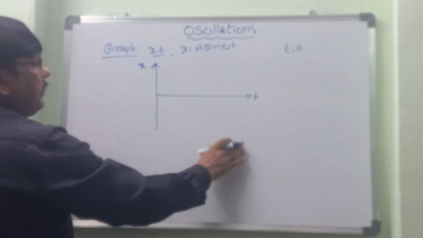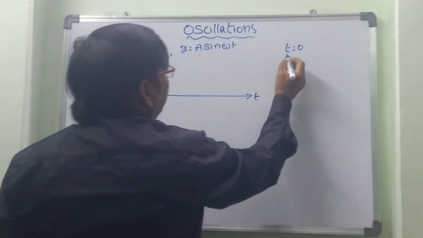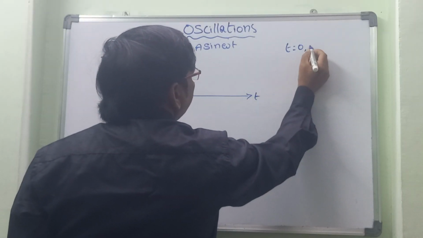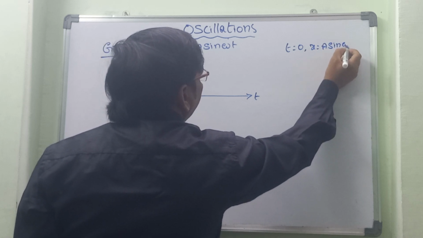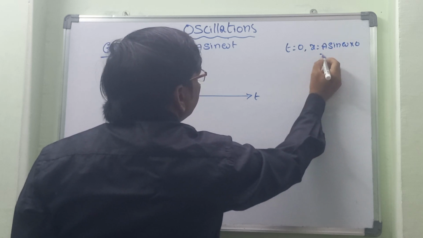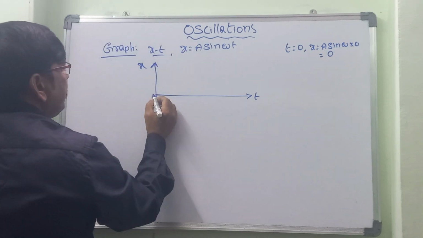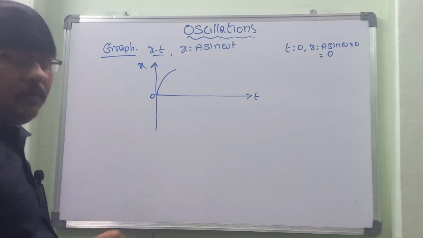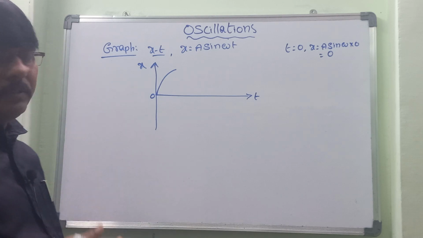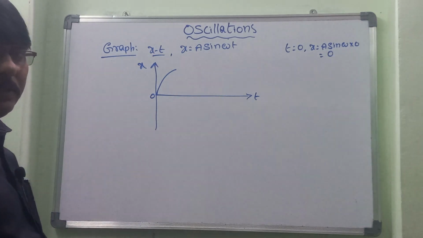If t is equal to 0, then x is equal to a sin omega into 0, so that becomes 0. The xt graph starts from the origin.